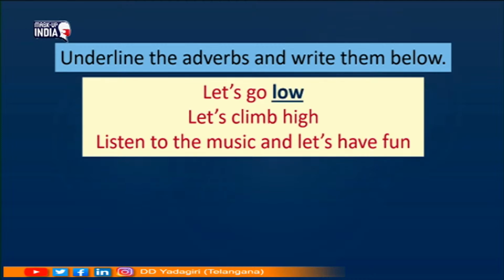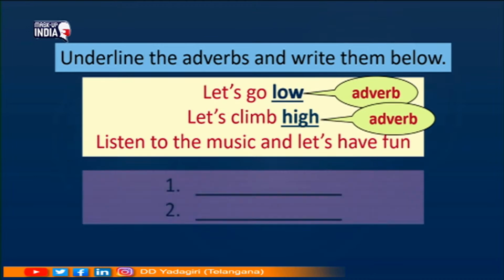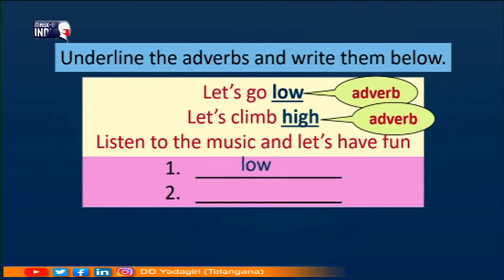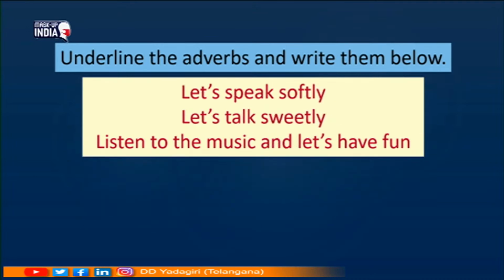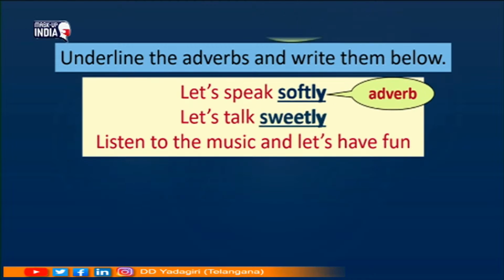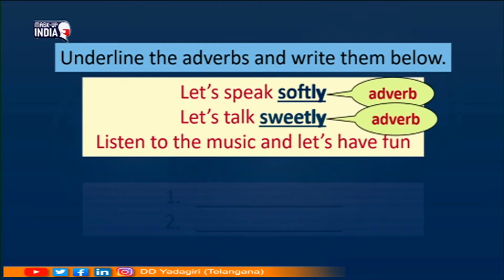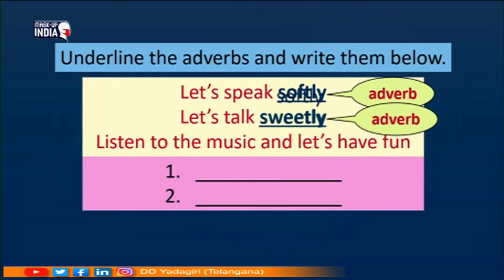Let's go low, let's climb high, listen to the music and let's have fun. So here low is an adverb and high is an adverb. Let's write down low and high. Very good, children. Let's look at the next one. Let's speak softly, let's talk sweetly, listen to the music and let's have fun. So here softly is an adverb and sweetly is an adverb. Okay, let's write down softly and sweetly.